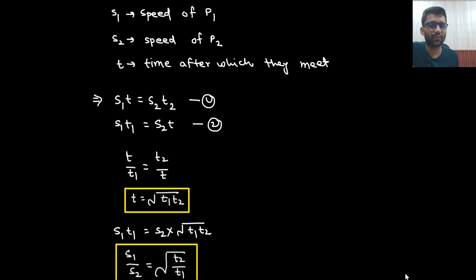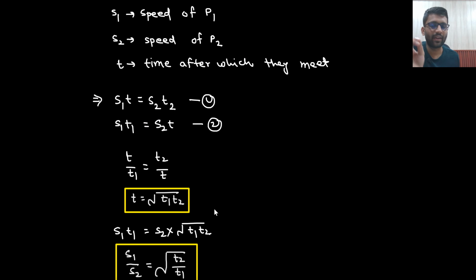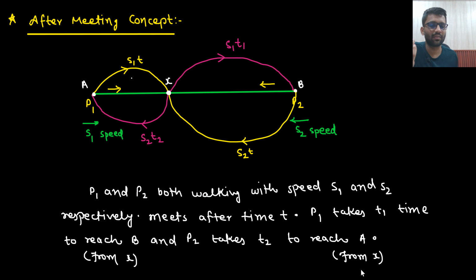And if you want to remember the formula we have derived: to find the time at which they meet, that is root of T1 T2. And if they are asking the ratio of the speeds, that would be inversely proportional to the square root of the times taken after meeting. So let's see the problem.